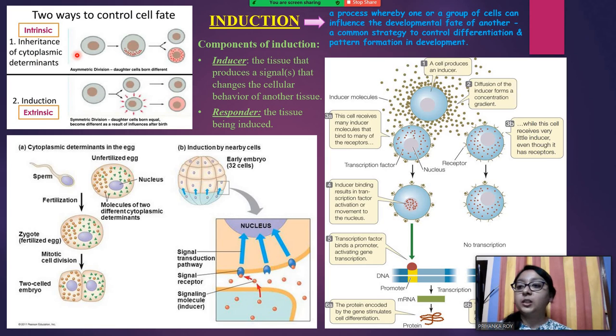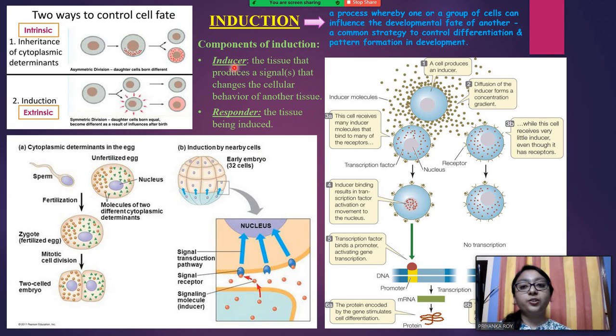Or in case of cytoplasmic determinants, like I already told you, there is an asymmetric division because some cytoplasmic determinants move into some daughter cells and some daughter cells do not have any cytoplasmic determinant. Therefore, the ones with the determinants become something else than the ones without. And here also you will see the same thing: when there are two kinds of cytoplasmic determinants, one daughter cell gets one type of determinant and the other daughter cell gets the other type. Therefore, obviously this cell will form something else and this cell will form something else.